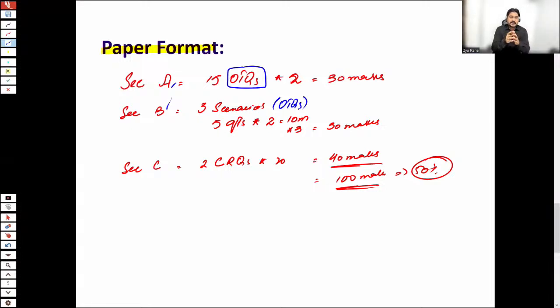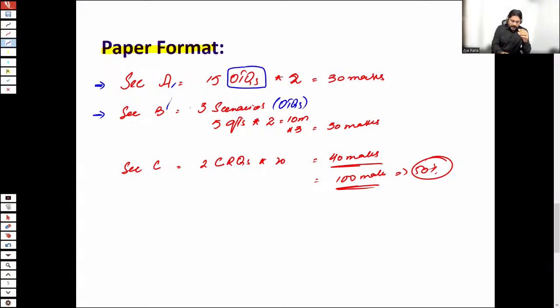So be aware of these things. We shall not be doing MCQs for section A and B. We shall be doing objective test questions. And in section A, what are the areas which are tested? I cannot tell any particular area because any area of this syllabus is relevant and can be asked in section A. And the same thing for section B. There are no defined areas for section B as well. Any area of this syllabus can be tested in section B.